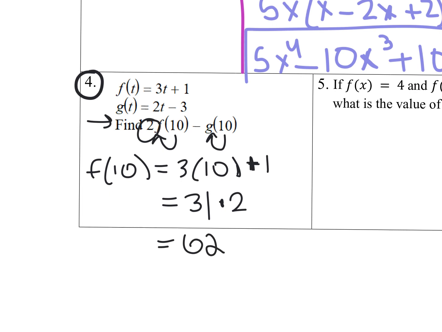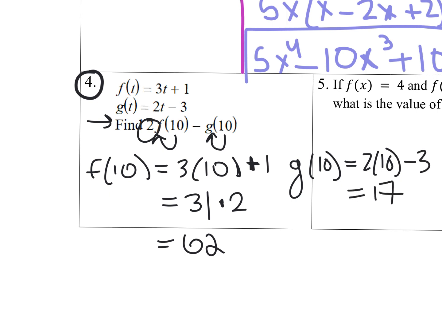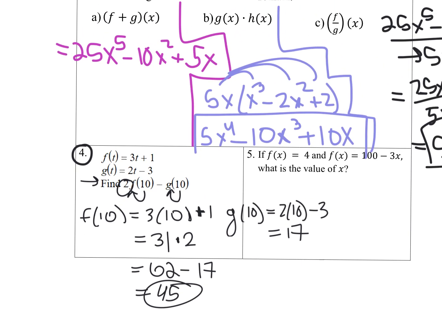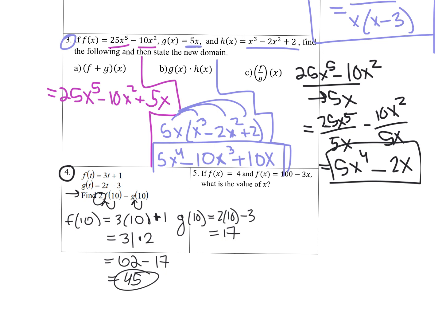And then we need to take 10 and plug it into g. So g of 10 is going to be 2 times 10 minus 3. So this is going to be 20 minus 3, so this is going to be 17. And we are subtracting those two. And when we subtract them, we get 45. So in this case, we got a single number, but in the examples above, we had expressions as the answer, which is totally fine.